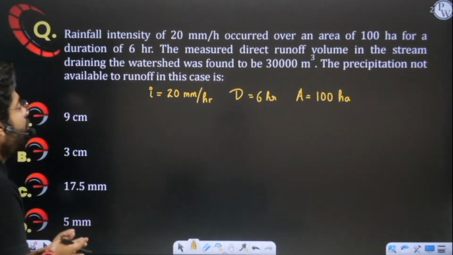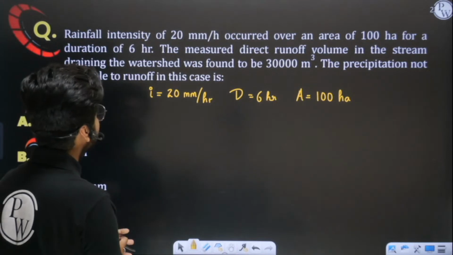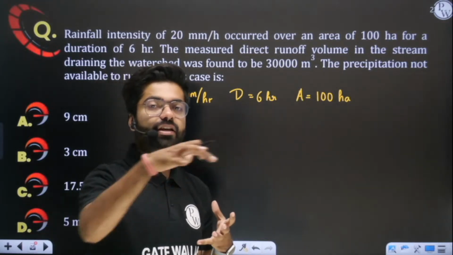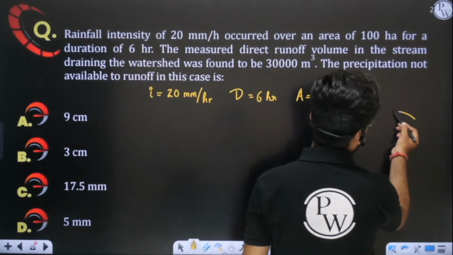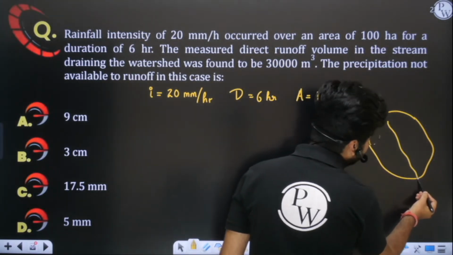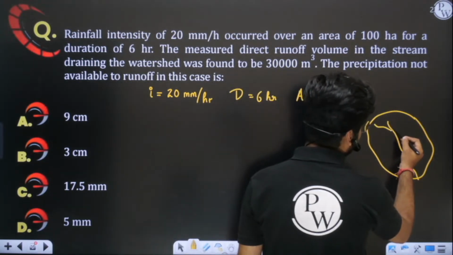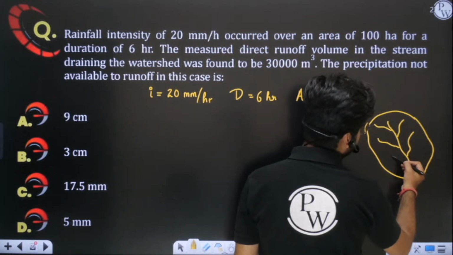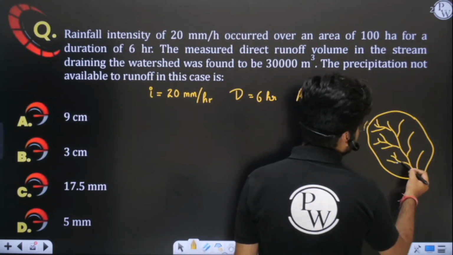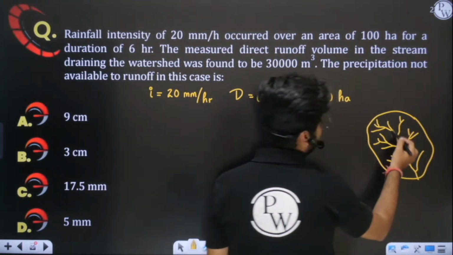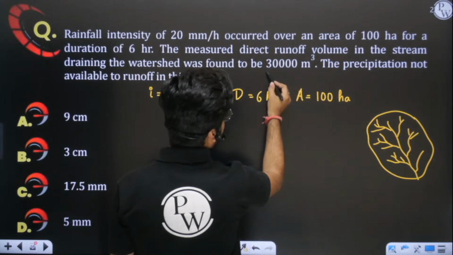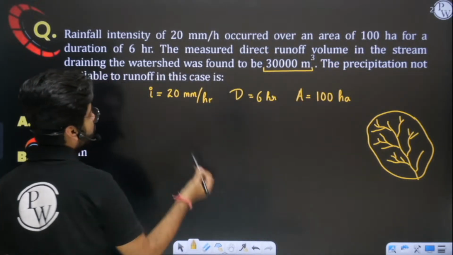Yes or no? Now, the measured direct runoff volume in the stream draining the watershed was found to be 30,000 meter cube. I already told you, rainfall generally falls in an area, and whatever water falls in that basin or catchment area will ultimately drain into the central stream, which is lying at the lowest level, at the valley line. So I hope this is very clear to you. They are saying in the question that the total direct runoff volume is 30,000 meter cube. So the runoff volume is given to you.